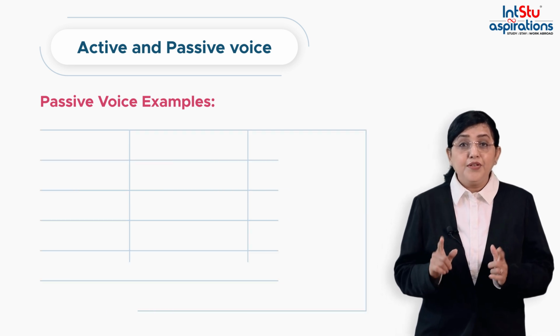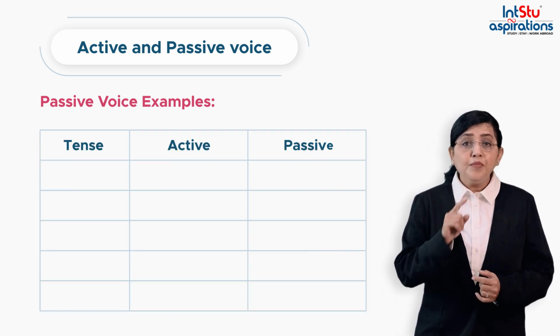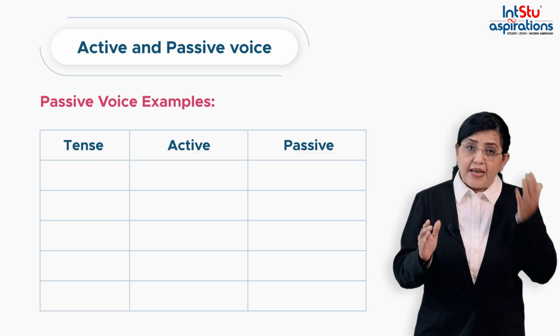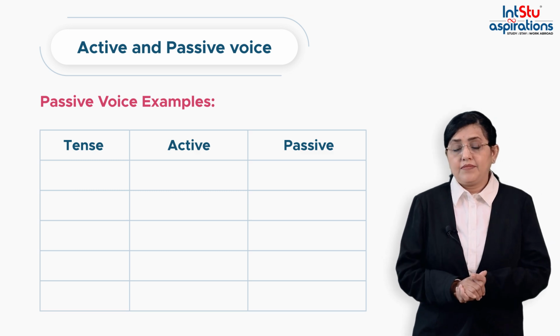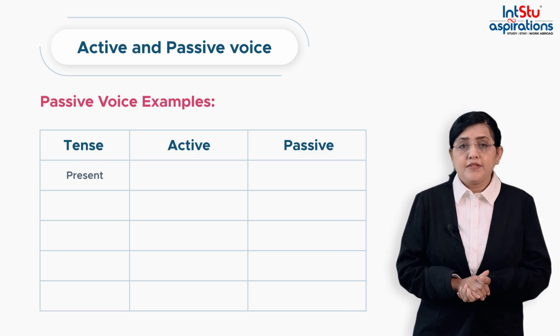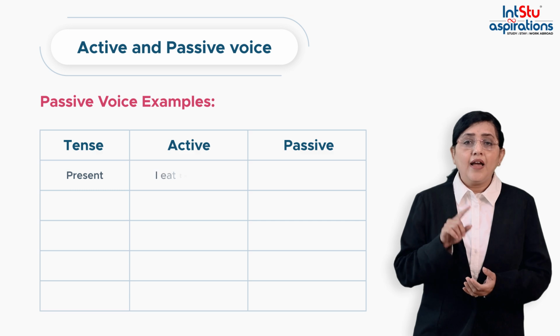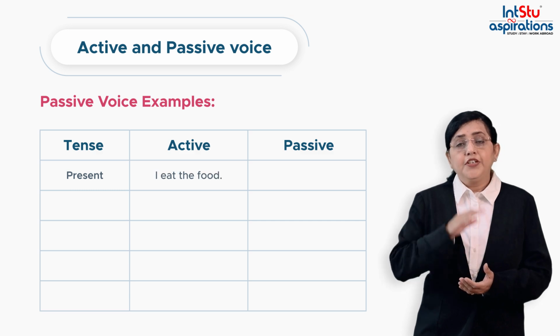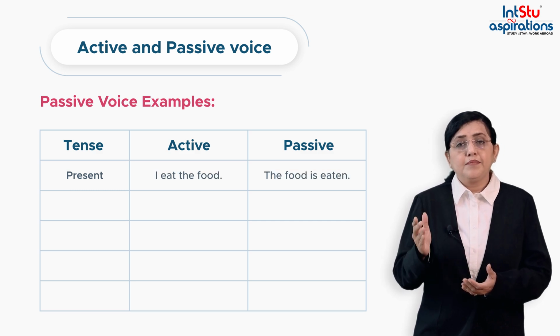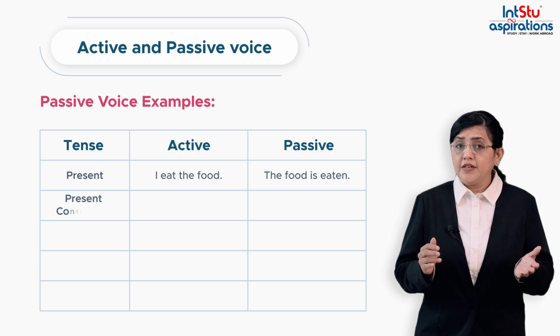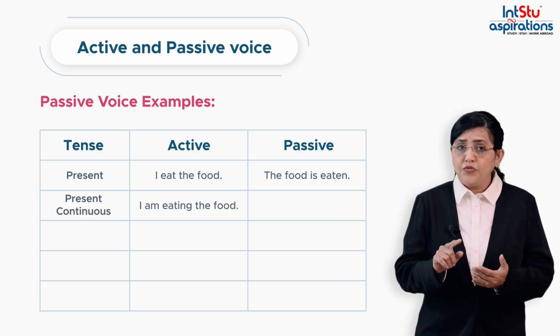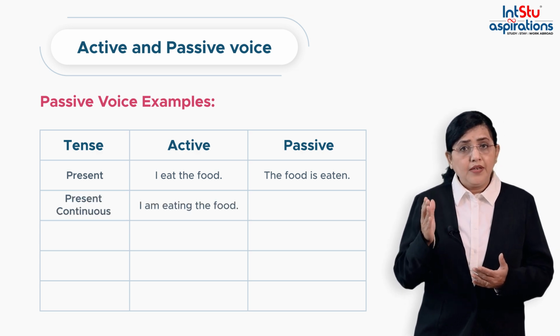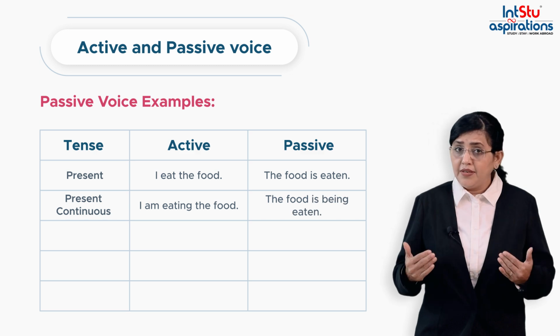Here is a table showing you how to make active sentences passive in different tenses. For simple present, the sentence is I eat the food. It turns to the food is eaten by me. If it is present continuous, I am eating the food. The passive will be the food is being eaten by me.